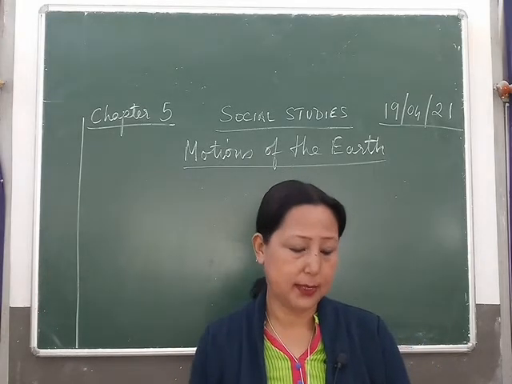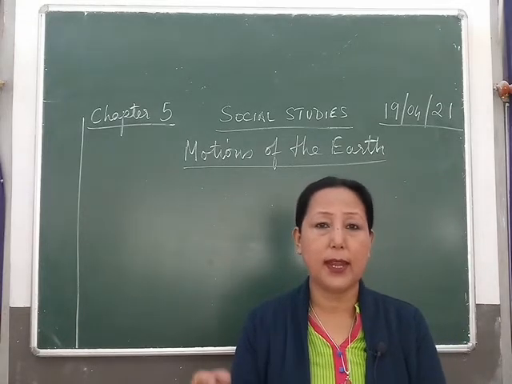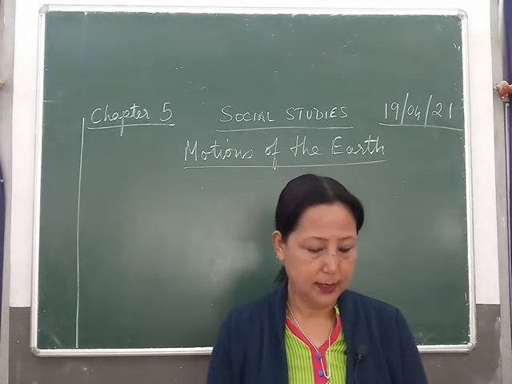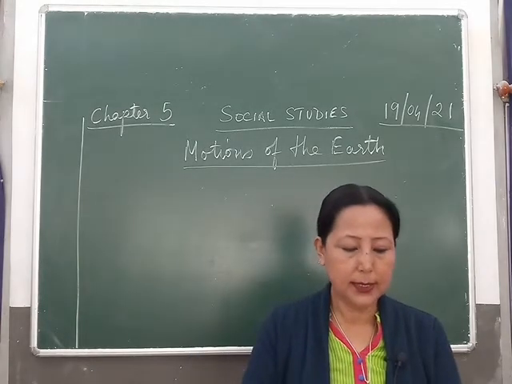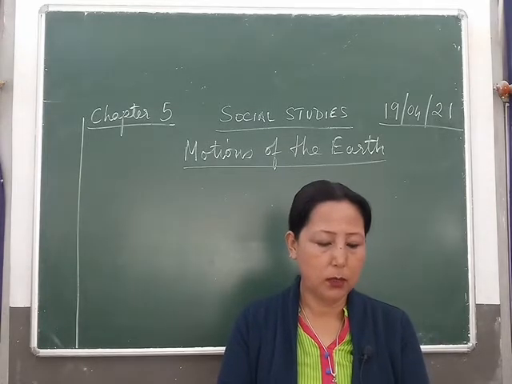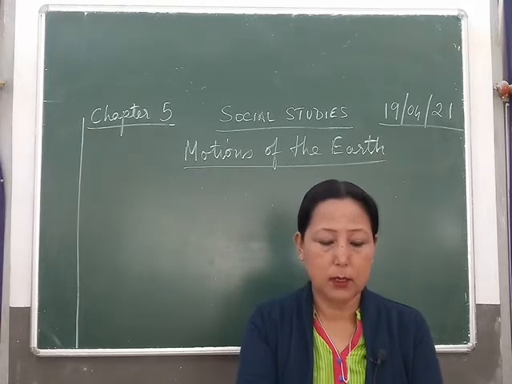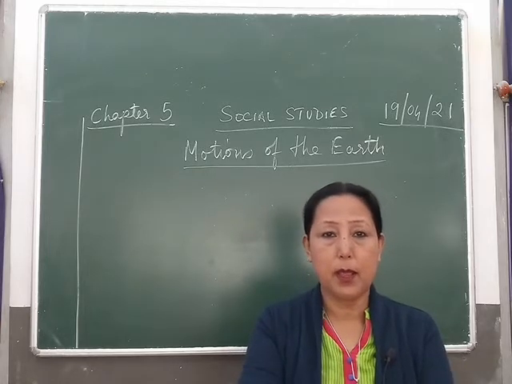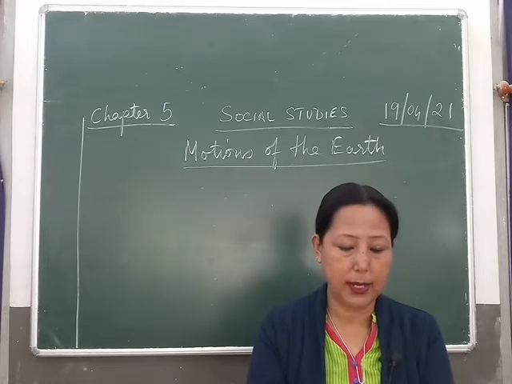The Earth's axial tilt is 23.5 degrees to the plane of its orbit. Earth's axis points towards Polaris or the North Star. Now, what is Polaris? Good to know. In this square purple patch, we will come to know about that Polaris star, okay?